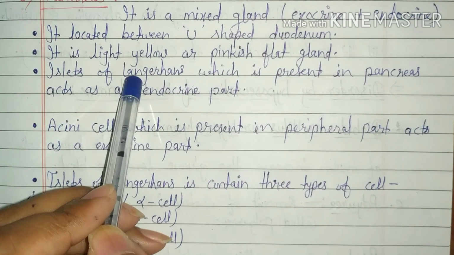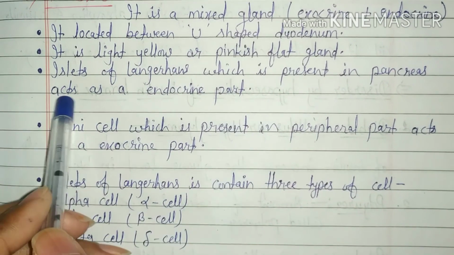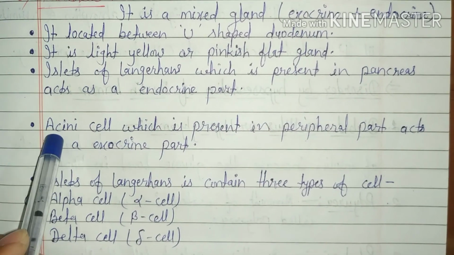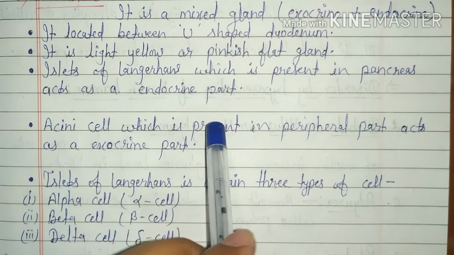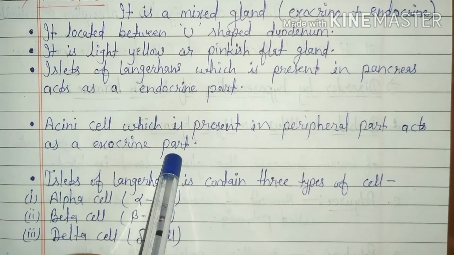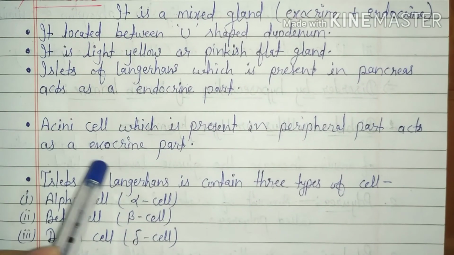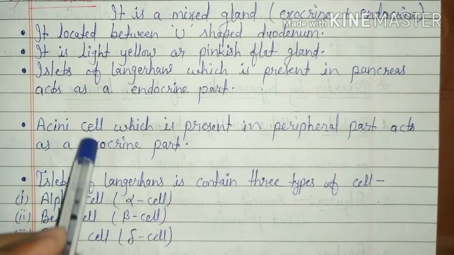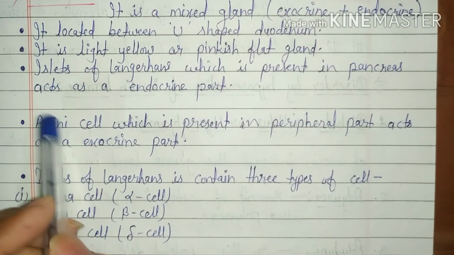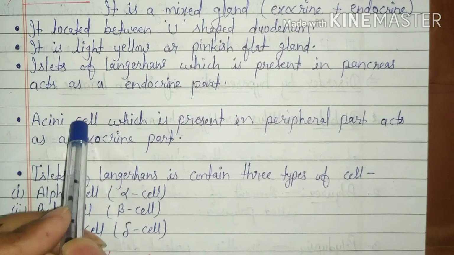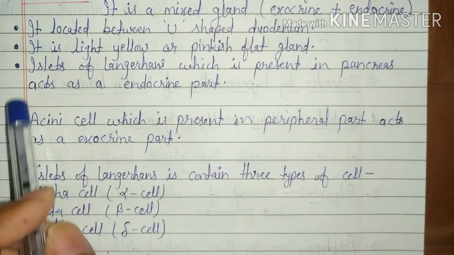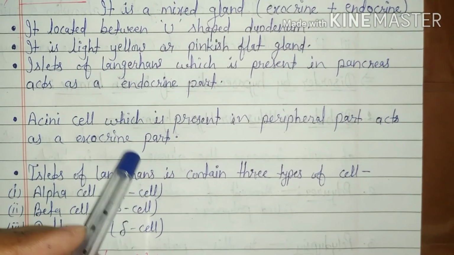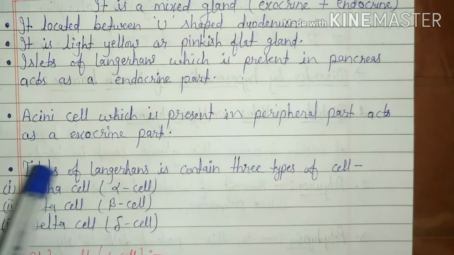Islets of Langerhans act as the endocrine part and the outer acini act as the exocrine part, because acini cells secrete pancreatic juice, which is transferred by the pancreatic duct into the duodenum, which helps in digestion.